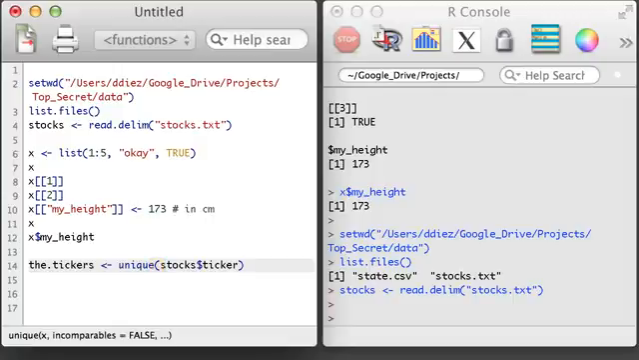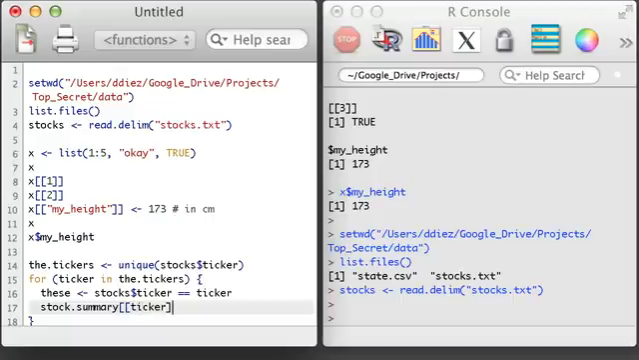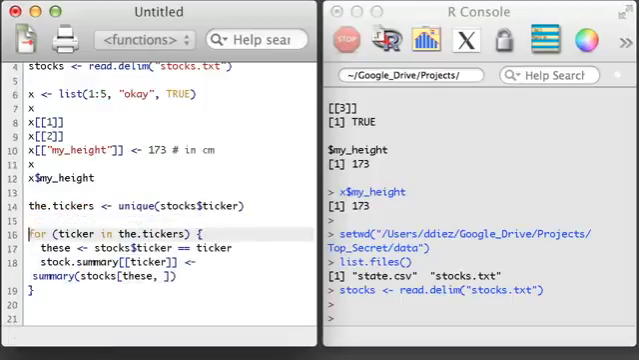I'm going to do this using a for loop. The first line in the for loop will identify the rows of interest. The second line will calculate the summary and store it in an object called stock summary. I also shouldn't forget to initialize the stock summary object, here as a list.